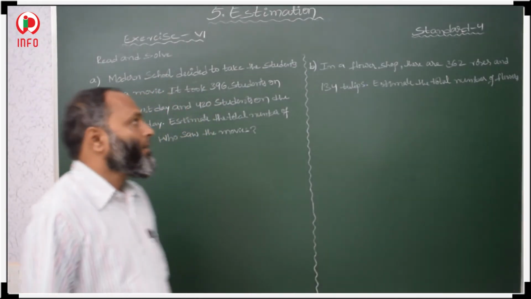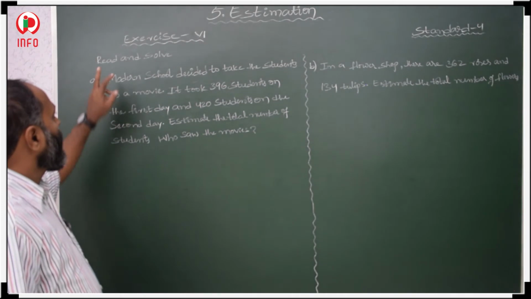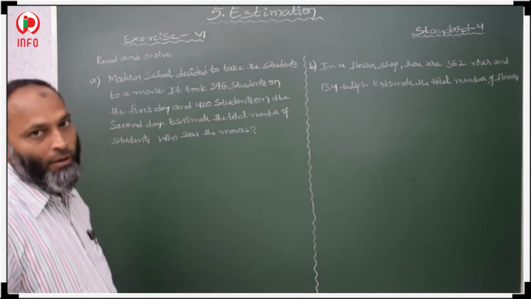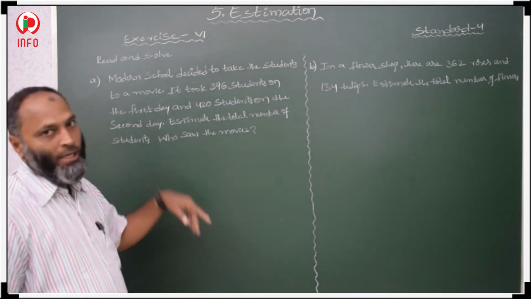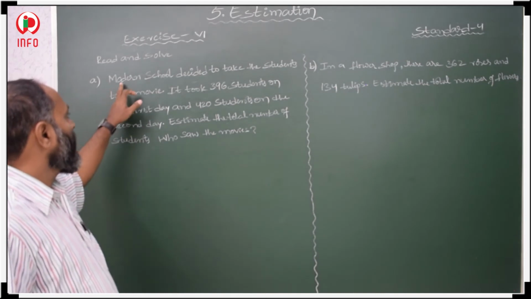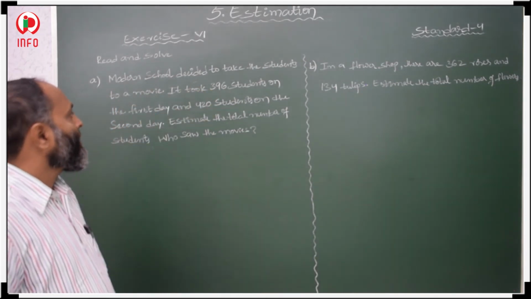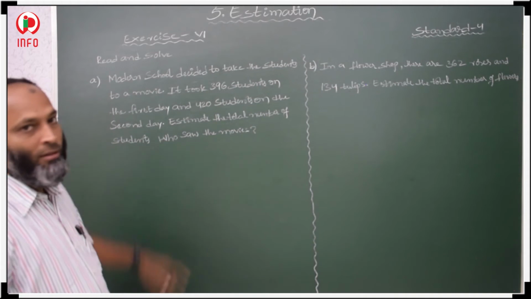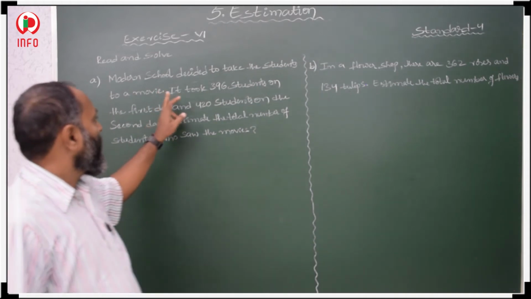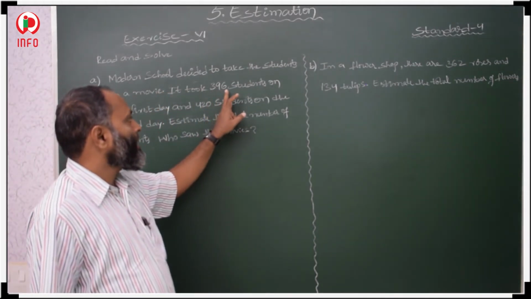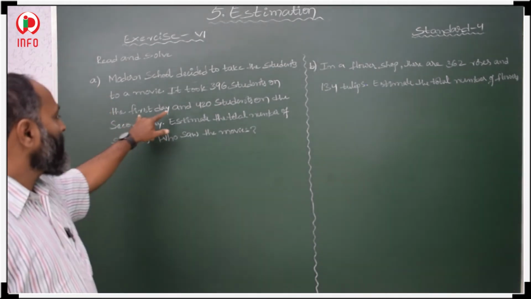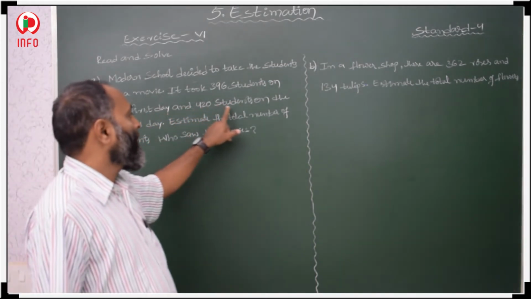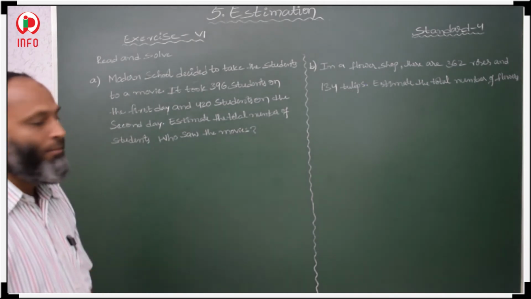Yes, now students, see here what problems are given. First and second. Modern School decided to take the students to a movie. It took 396 students on the first day and 420 students on the second day.